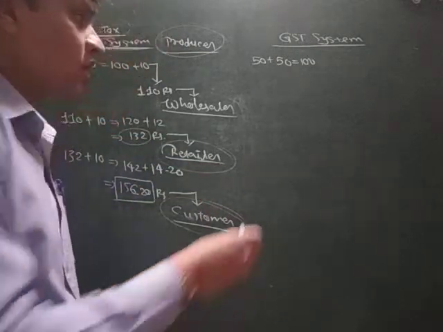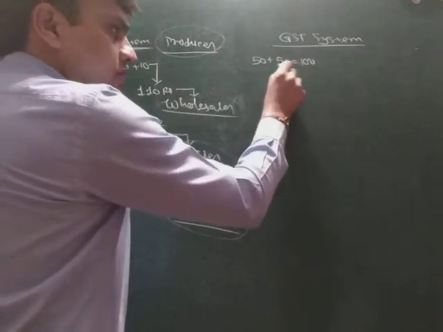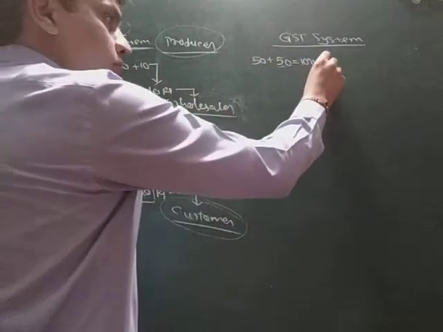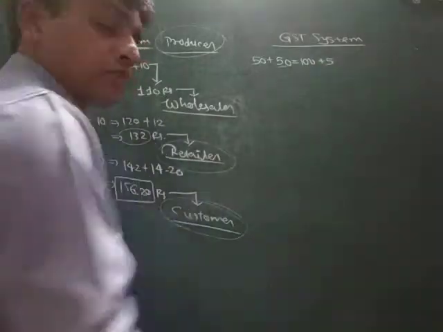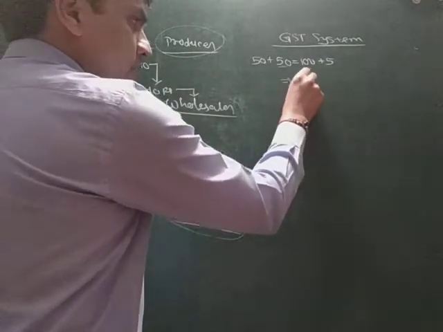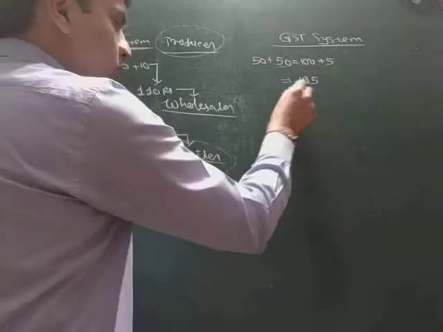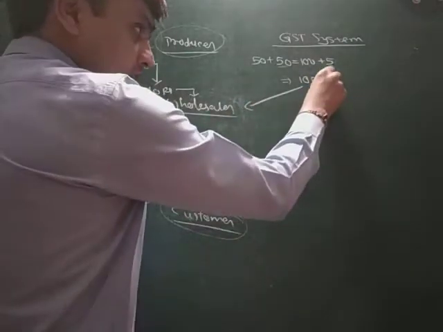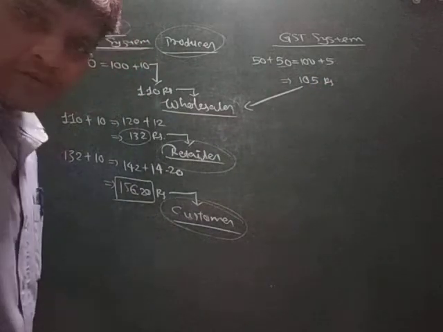So how much profit is here? That is 50 rupees. So 10% of 50 rupees, that is 5 rupees. So 5 rupees would be added as GST, and the price will be 105 for the wholesaler. He has to pay 105 rupees.